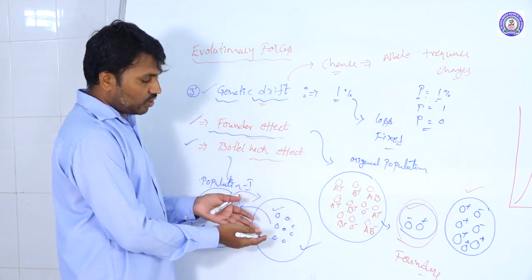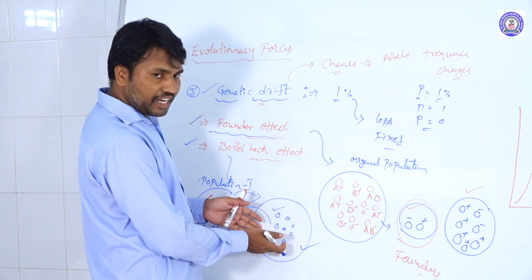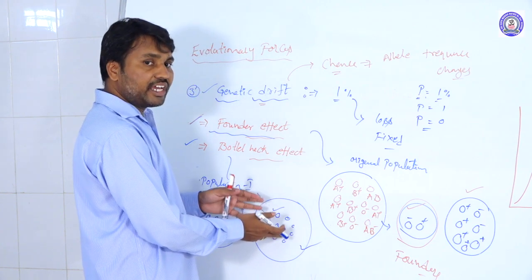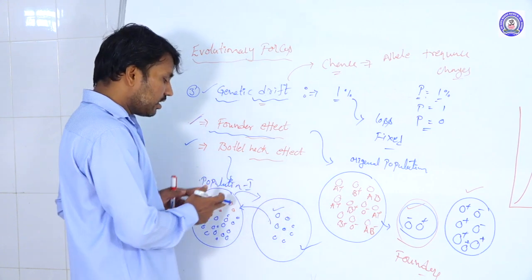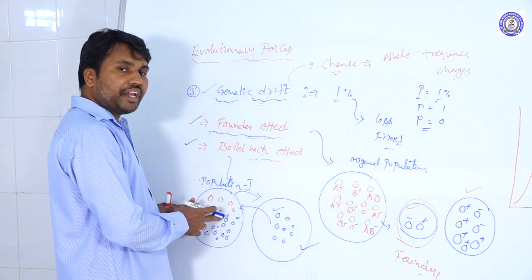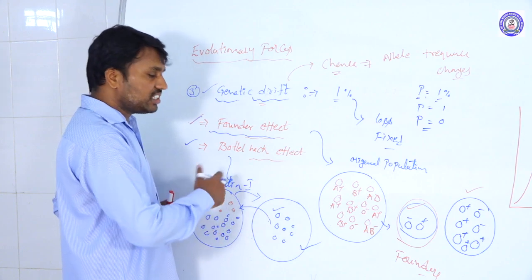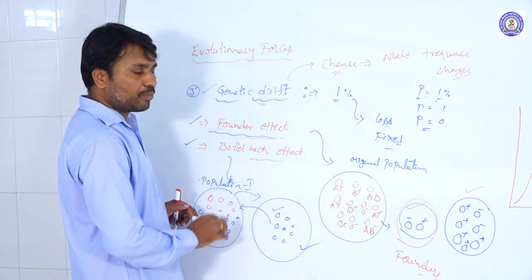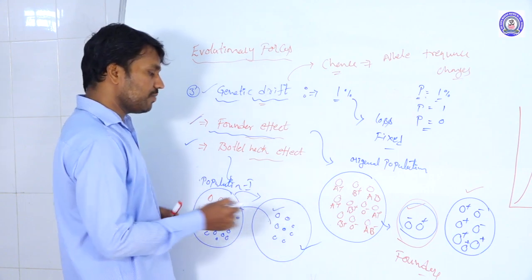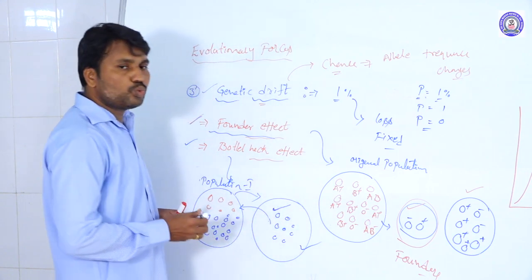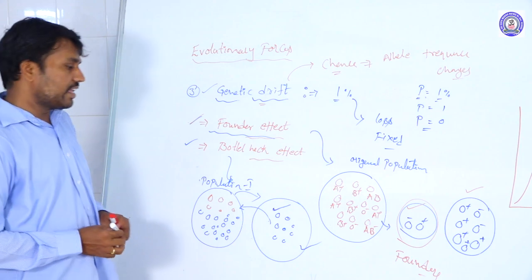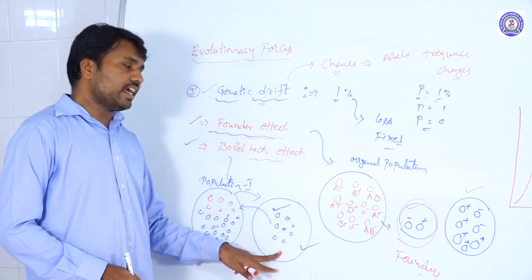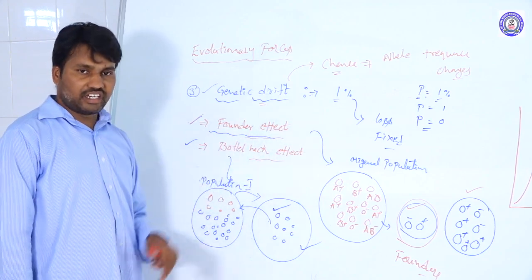Those remaining change their gene pool from their native population. They form changes according to the surrounding environment after the natural calamities, a new genetic makeup forms, and they develop as a new population. This is called the bottleneck effect.